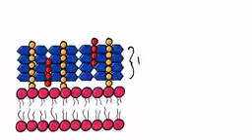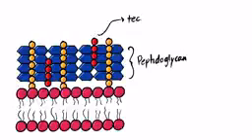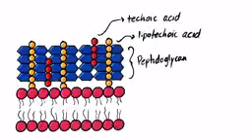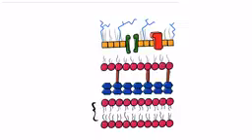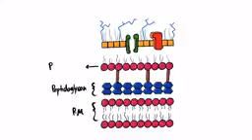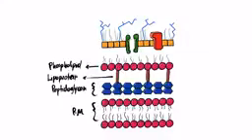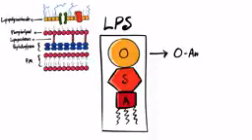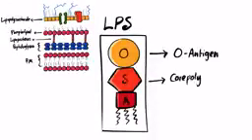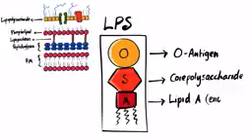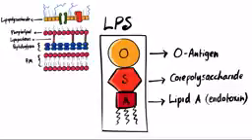In gram-positive, it has a thick peptidoglycan layer. This layer has teichoic and lipoteichoic acids. In gram-negative bacteria, outer to the plasma membrane, we have a thin layer of peptidoglycan, and then we have an outer membrane composed of phospholipids that has transport proteins and lipoproteins embedded into it. And the last layer in gram-negative bacteria is the lipopolysaccharide. The lipopolysaccharide layer is composed of three structures: O antigen, core polysaccharide, and lipid A, which is also known as endotoxin. So we can conclude that the endotoxins are only present in gram-negative bacteria.